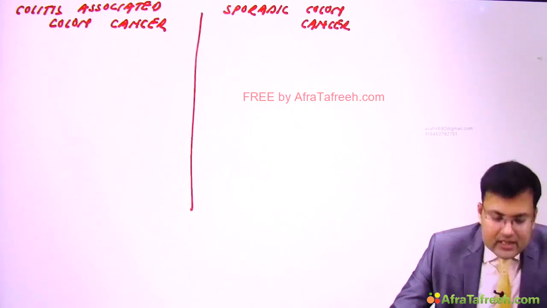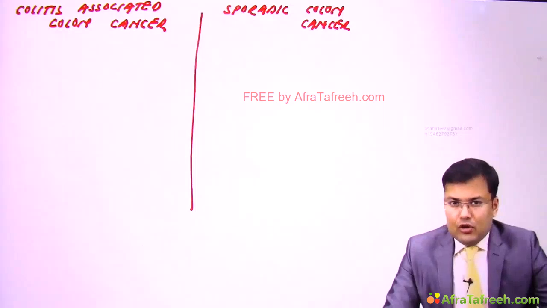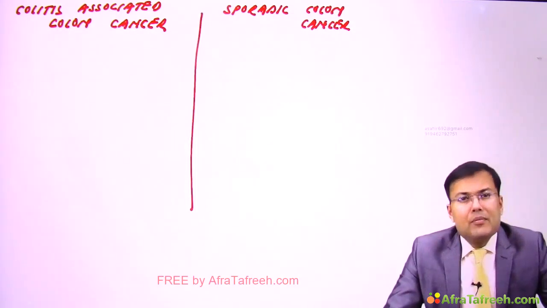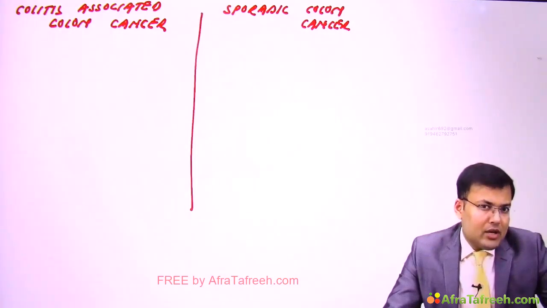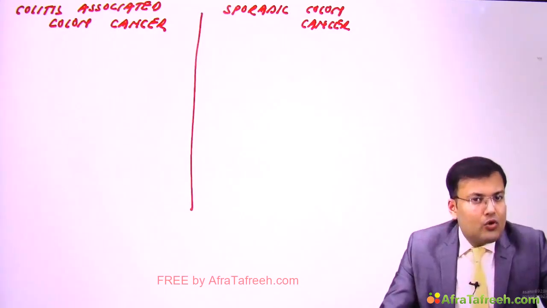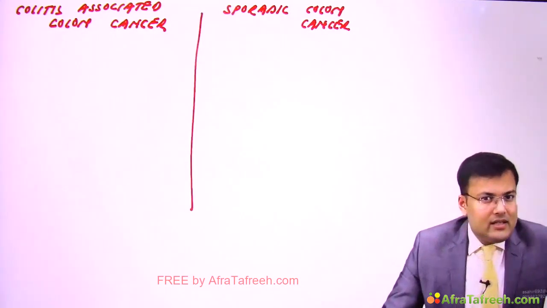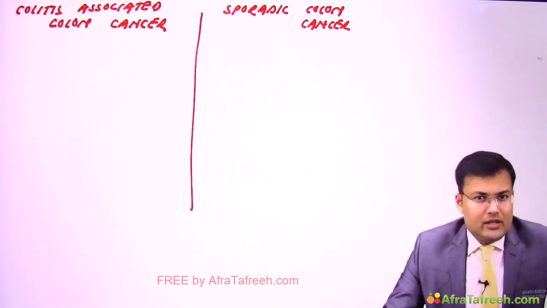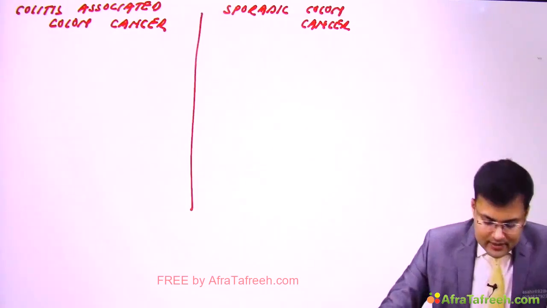So we discussed in the chapter of colon, when we were discussing sporadic colon cancer, that generally it arises from polyps. Which kind of polyp? Adenomatous polyp. Generally these are adenocarcinomas, more common on left side, generally seen in elderly age, approximately 5th to 6th decade, and anaplastic or mucinous varieties were uncommon. Now see the differences.